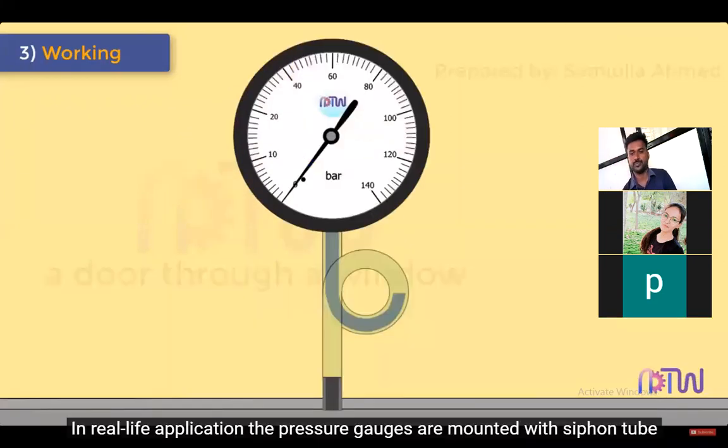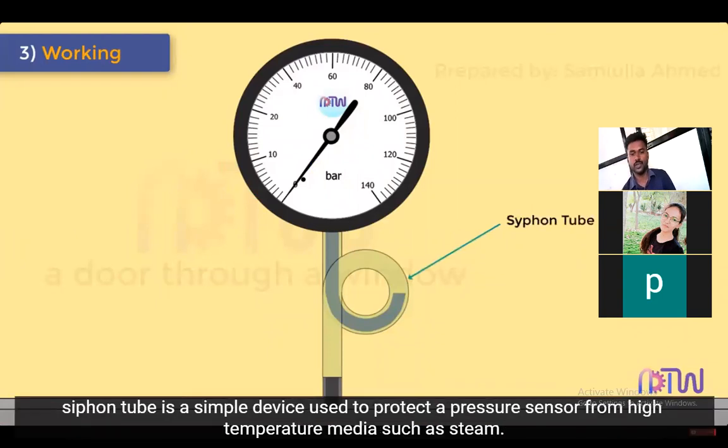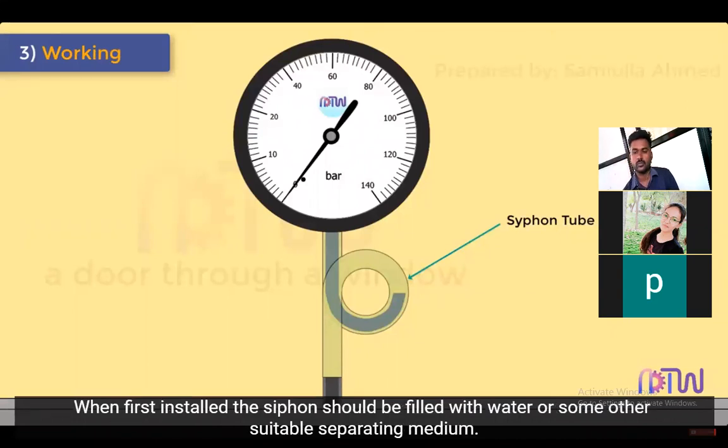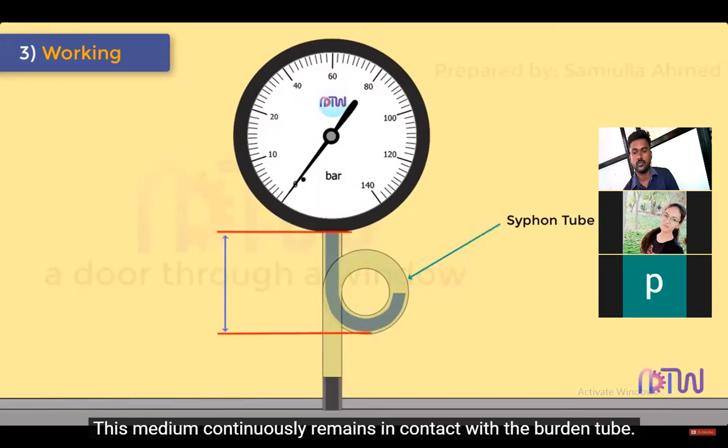In real-life applications, the pressure gauges are mounted with a siphon tube. A siphon tube is a simple device used to protect a pressure sensor from high-temperature media, such as steam. It can also be used to reduce the potentially damaging effects of rapid pressure changes. When first installed, the siphon should be filled with water or some other suitable separating medium. This medium continuously remains in contact with the Bourdon tube.